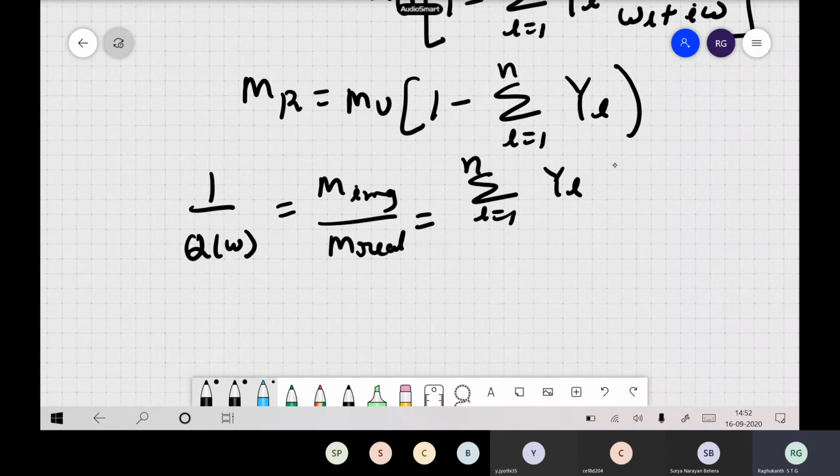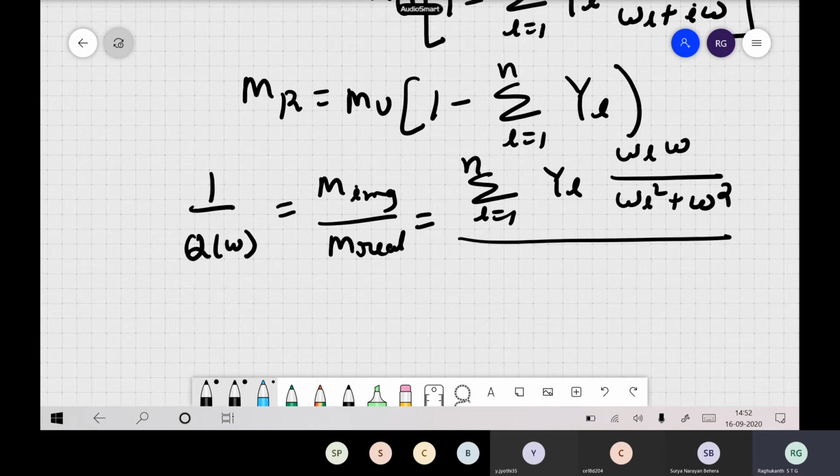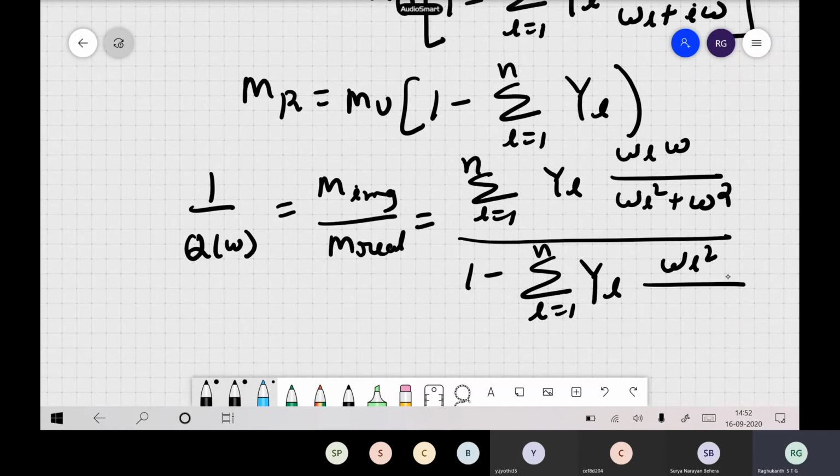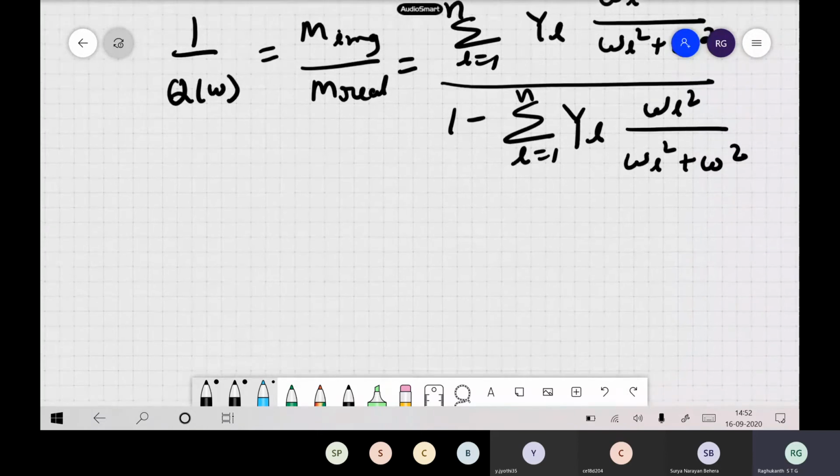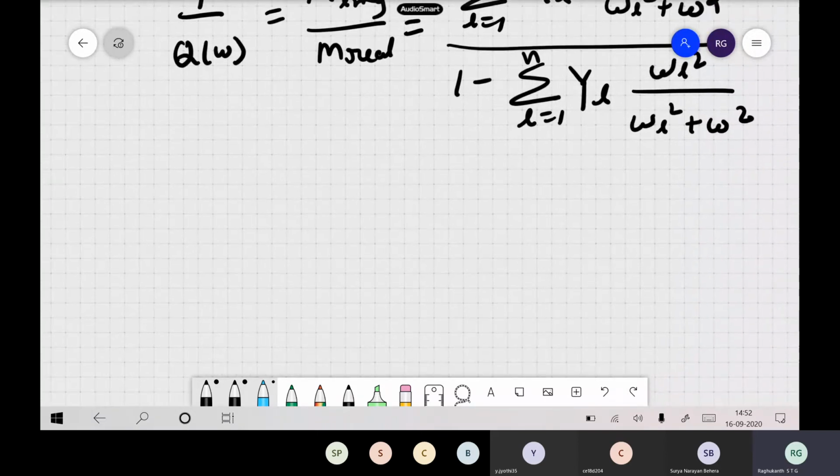Okay, so YL omega L into omega by omega L square plus omega square, divided by 1 minus L, is equal to the sum from L equal to 1 to n of YL omega L square by omega L square plus omega square. Okay, so this is how you follow it. We write in practice also, or of course you can do some algebra here and there, and of course you can calculate also. So now the main thing is, this is an expression actually.